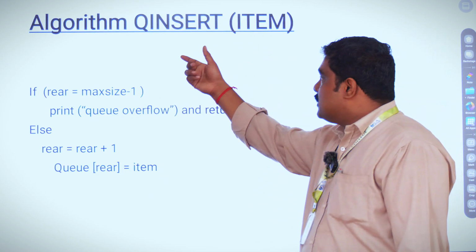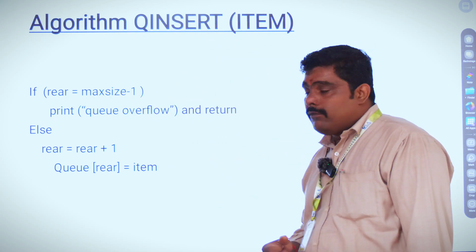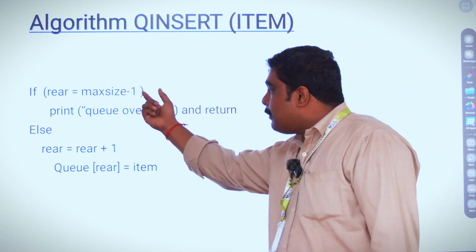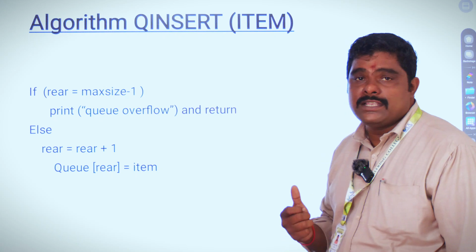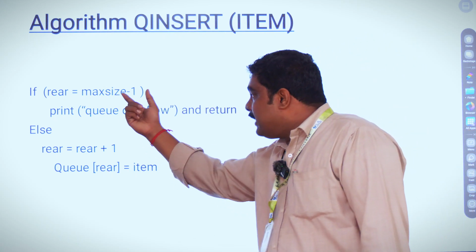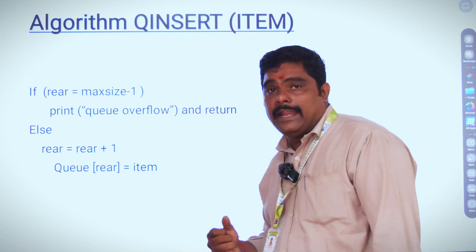Algorithm for inserting an element in a queue. First we have to check the size of the queue. If the queue is full, we have to print queue overflow. That means data is already filled in the queue. Or else we have to increment the rear pointer by 1 and insert the data item.